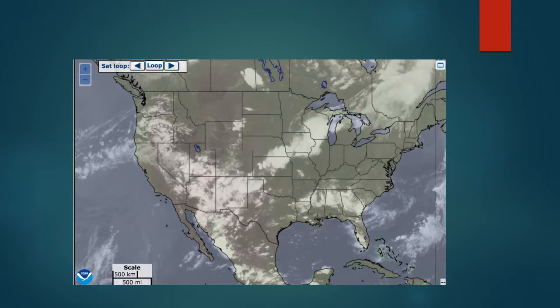This is the image of visible satellite, and in this image there are some clouds at the west part of the US and a line of clouds passing through Kansas, Iowa, and Wisconsin. And there are some clouds on Mississippi, Alabama, and Georgia.